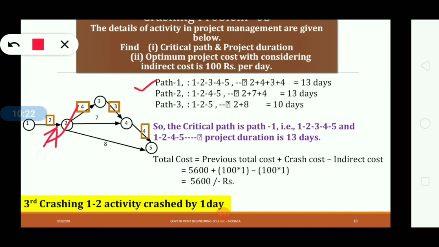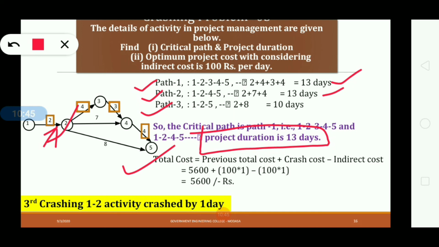Now find out the critical path for path 1, path 2 and path 3. Paths 1 and 2 will become your critical path, and the project duration is 13 days. Now total cost for third crashing is equal to previous total cost plus crash cost minus indirect cost.